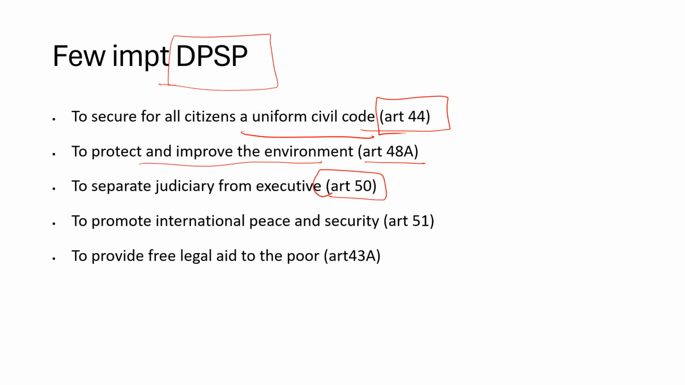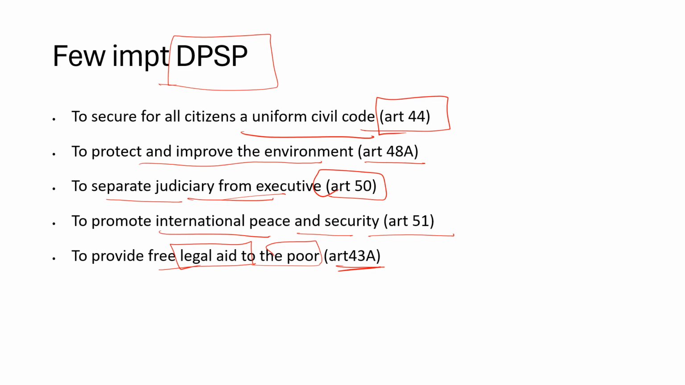Article 50, very important. It is to separate the judiciary from the executive, all the three arms: legislature, judiciary, executive. Article 50 specifically mentions the separation of powers between the judiciary and the executive. And Article 51 is to promote international peace and security. It's a DPSP, an obligation of the government.